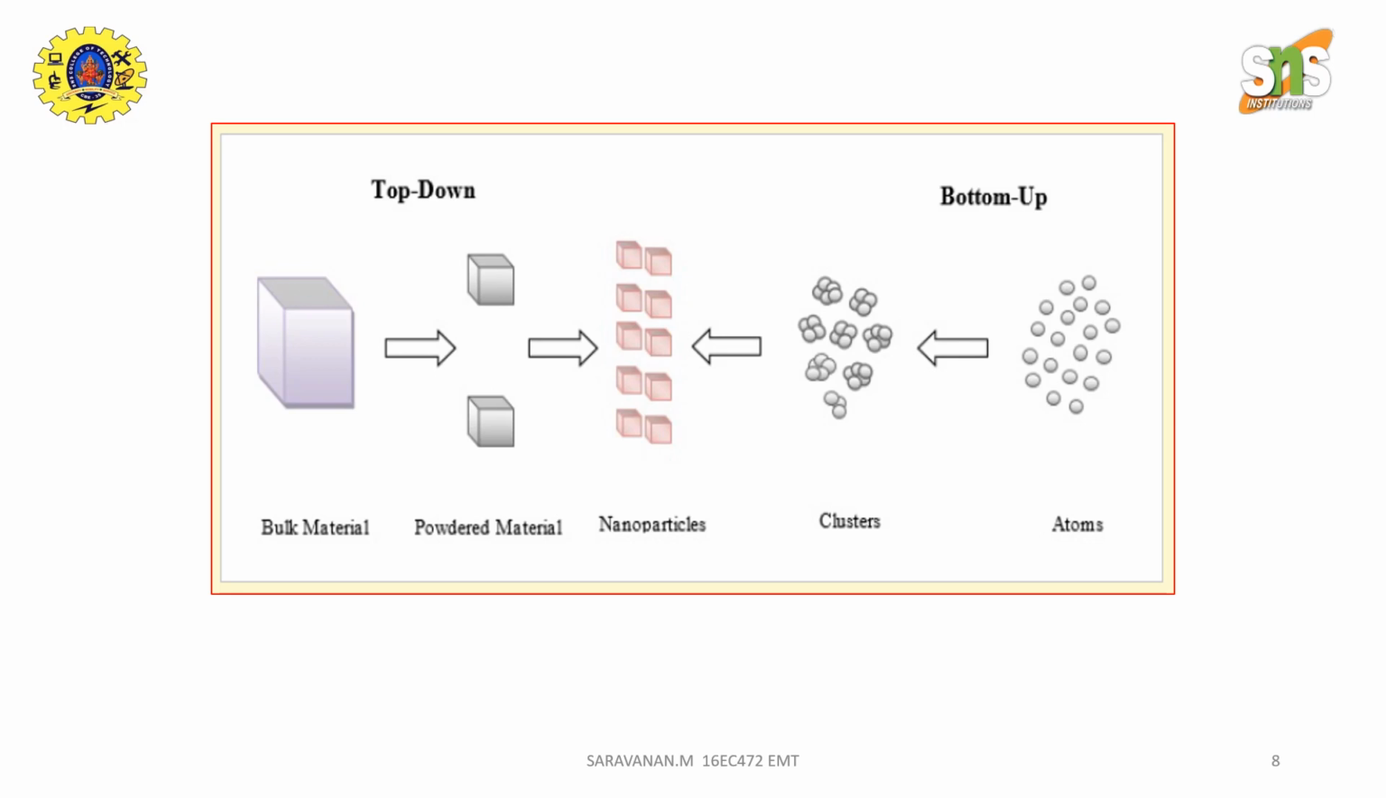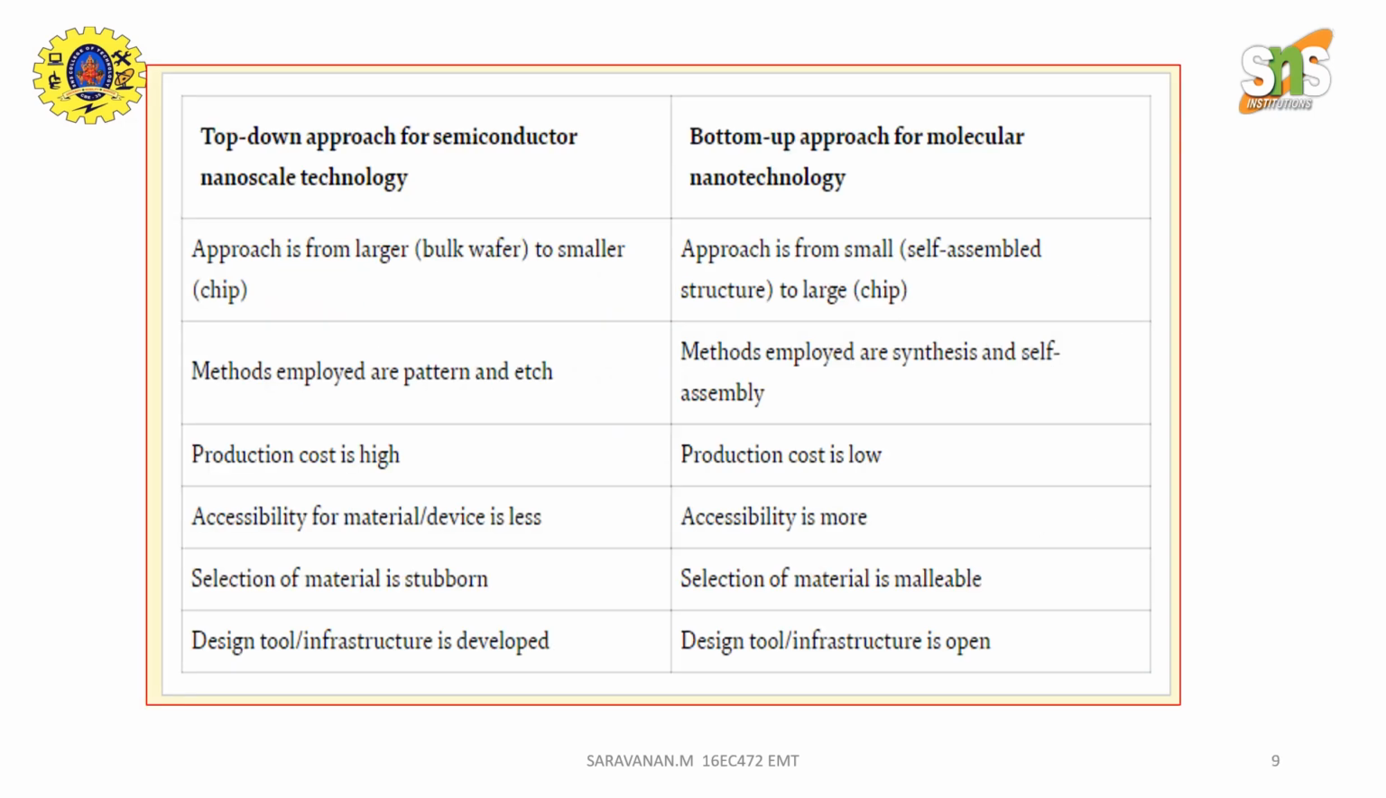The figure shows the top down approach and the bottom up approach. In top down we start from the bulk material, then powdered material and go to the nanoparticles. But in your bottom up approach, we start from atom by atom and go to the nanoparticles. So that is the comparison between top down and bottom up approaches. Please go through that. The very important point is the production cost. Here it is very high, here the production cost is low.